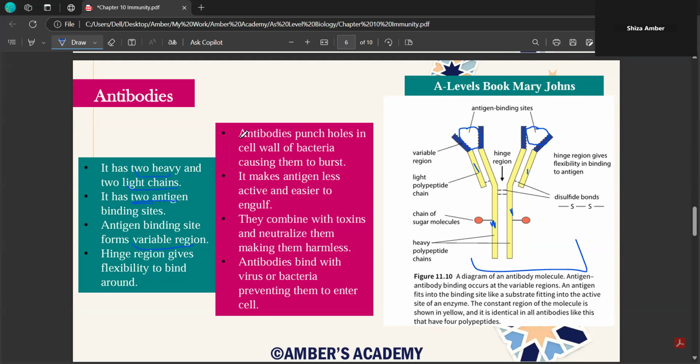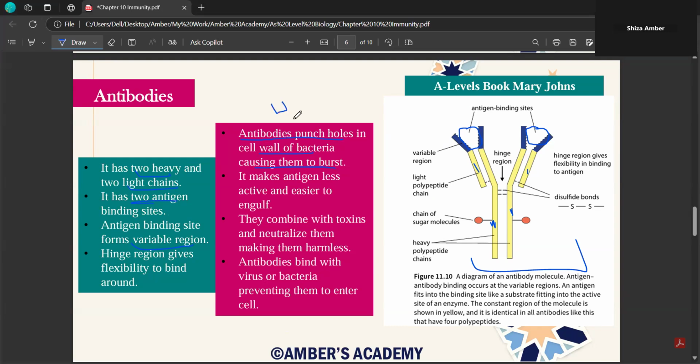And what exactly is the function of antibodies? They punch holes in the cell wall of bacteria, causing them to burst. And it makes your antigen less active and easier to engulf. Then they also combine with toxins and neutralize them, making them harmless.